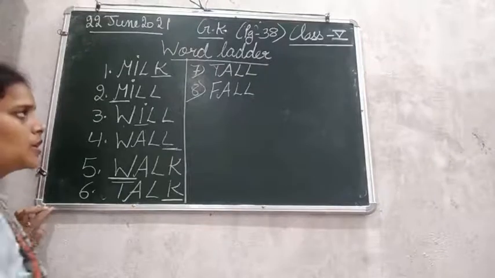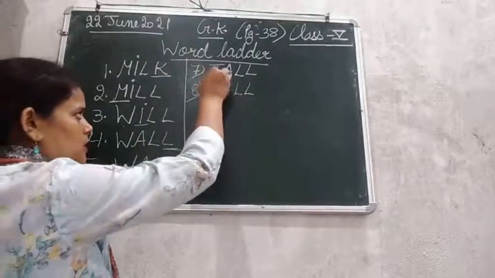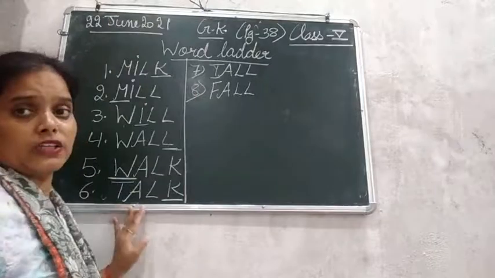So now देखिए, this is tall, this is fall. T changed into F.